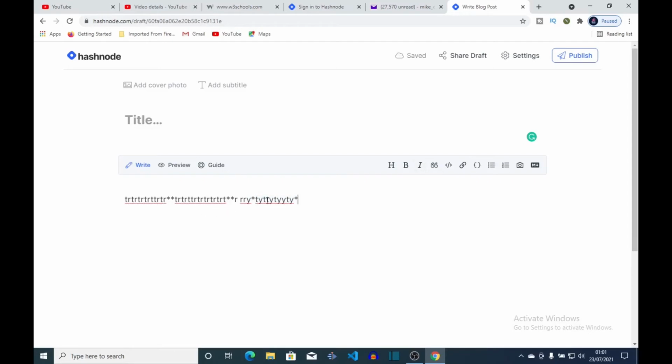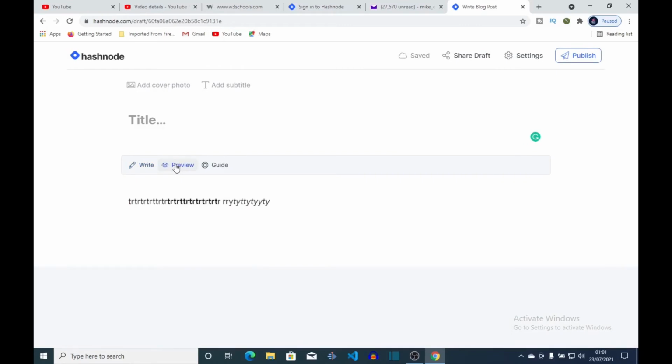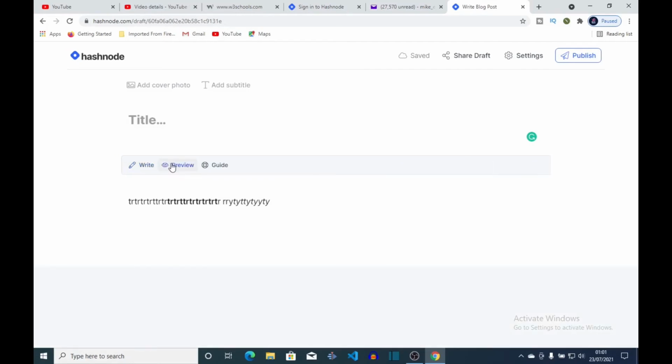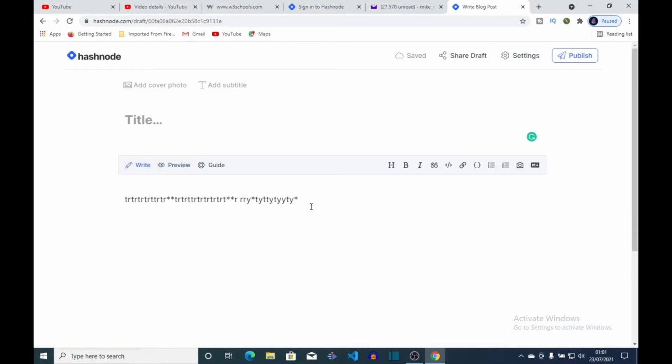So this is how it looks when you are writing it. It won't really show, but once you click preview, you can notice this is much thicker, and this is italics. After you preview, you can just go back by clicking write. So preview, then write.